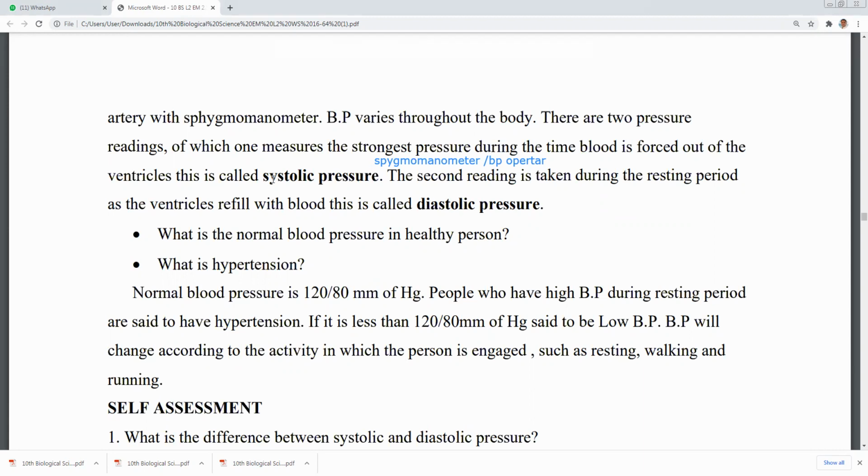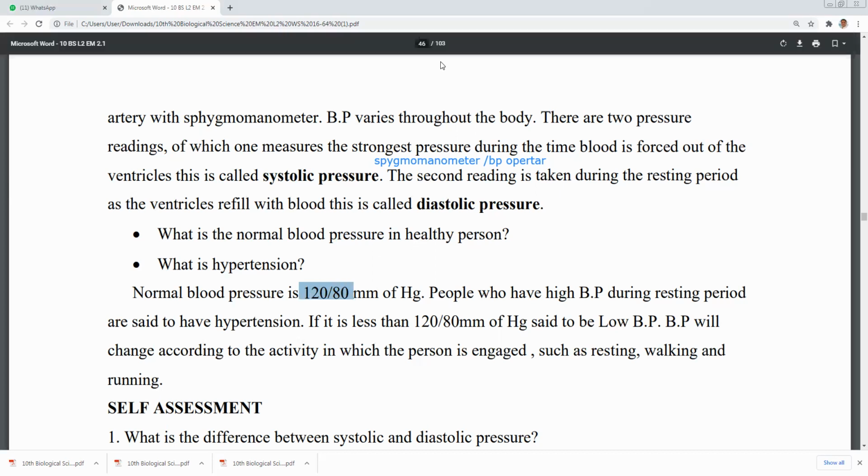So what can we observe? The pressure is mainly of two types: systolic pressure and diastolic pressure. Systolic pressure means contraction of the auricles and ventricles. Diastolic pressure means relaxation of the auricles and ventricles. So what is the normal blood pressure in a healthy person? In a healthy person, the normal blood pressure is 120 by 80.